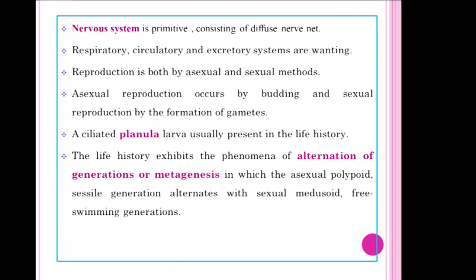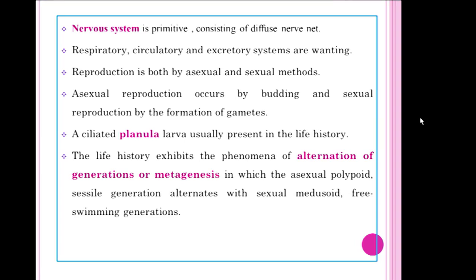The nervous system is very primitive. It doesn't have any axons and dendrites; it consists only of a diffuse type of nerve net. Respiratory, circulatory and excretory systems are wanting, almost all absent. Reproduction is by sexual as well as asexual methods. Asexual reproduction occurs by budding, whereas sexual reproduction is by the formation of gametes.